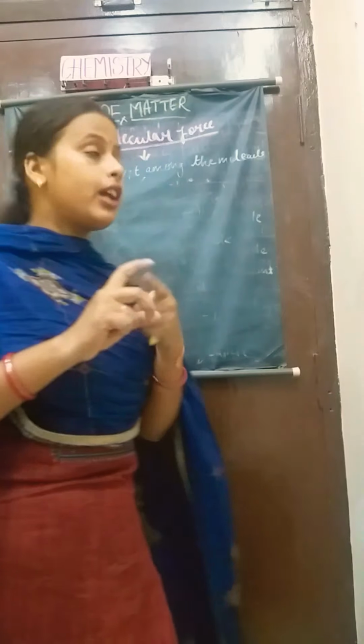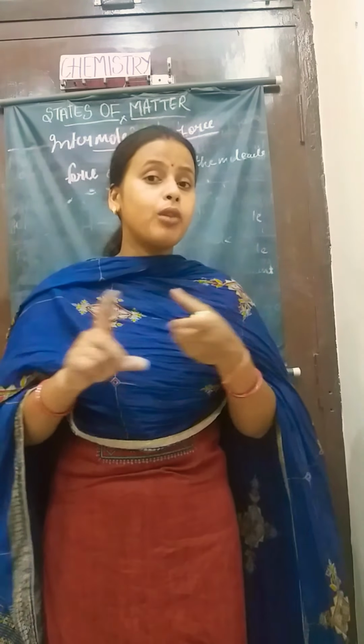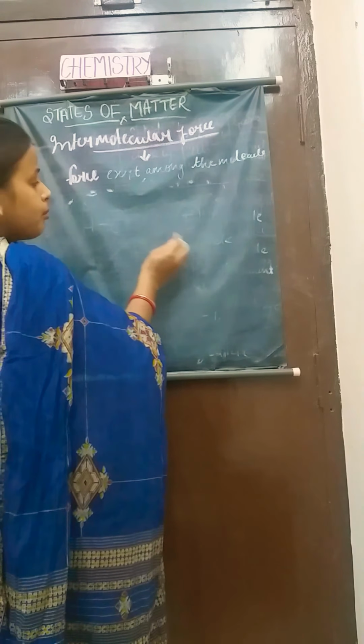But here in the London force, no dipole, no polar molecule is present. So the question is, in that case, what intermolecular force attracts the molecules? Okay, let us see. Here I am taking the helium molecule.